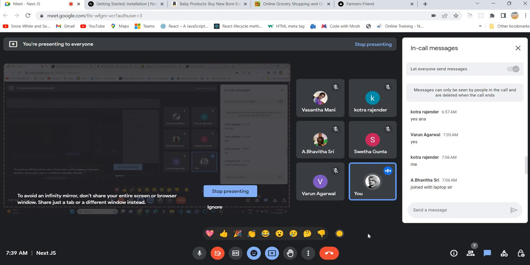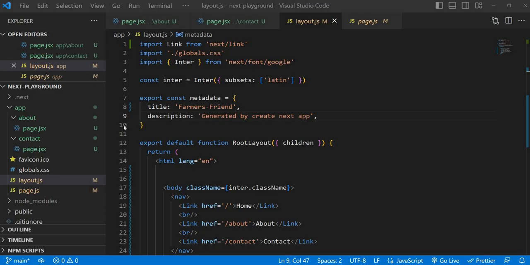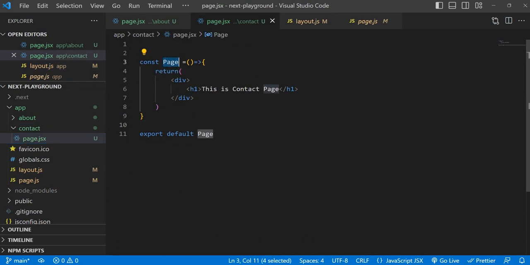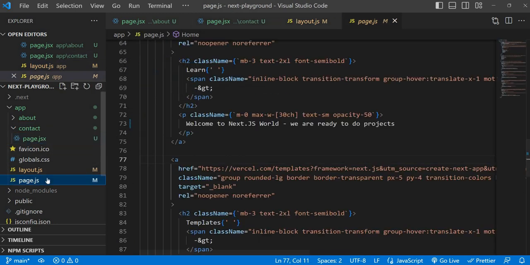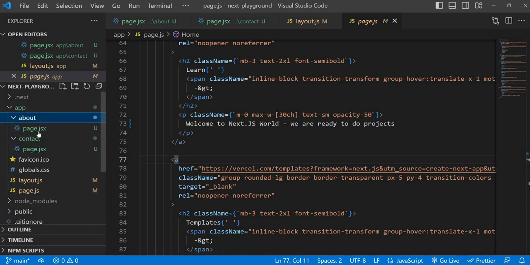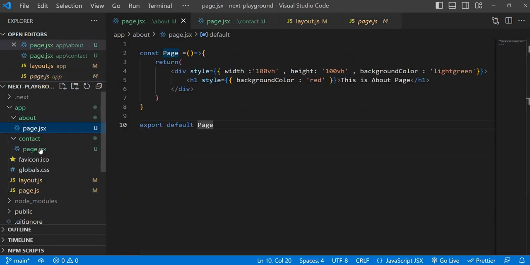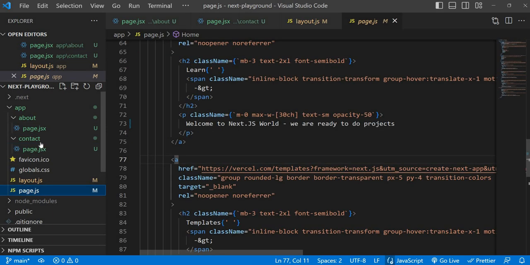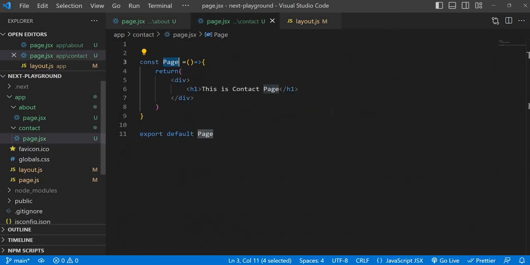Just create multiple folders. The thumb rule is, if you want to create another route or another path, just create another folder and give the file name as page.jsx, and for a component also just page. This is a common thing. It will take care based on the folder name. It will decide whether it is the contact component or the default page. We can call these pages. Components are different. I will explain the difference between a page and a component. Lots of things are there.